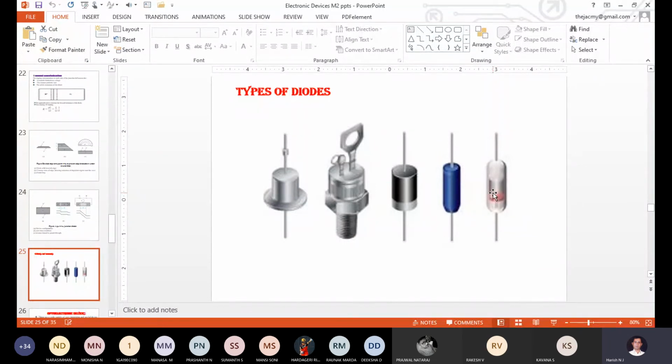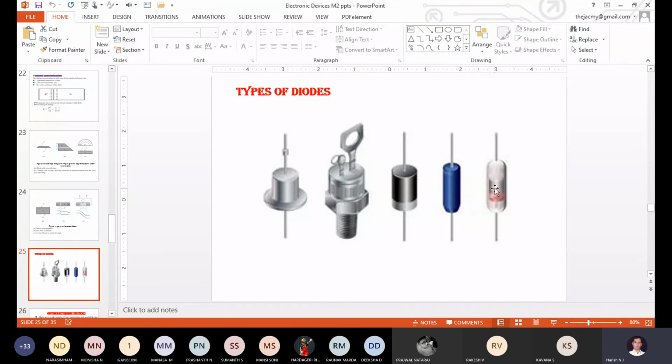So what will that plastic layer do? What is the purpose of coating the plastic layer on the p n junction diode? What is the purpose of that? Any idea? So that area and length remain constant. No, not with respect to area. What is the necessity of doing the plastic coating? Okay, I will explain completely.